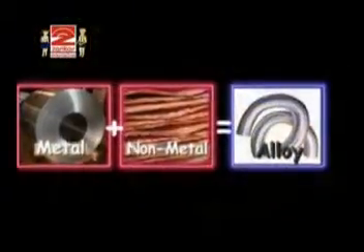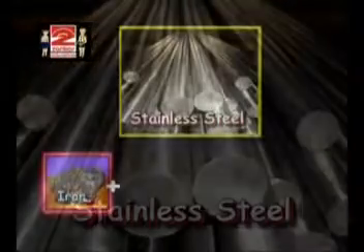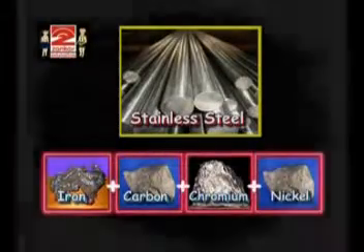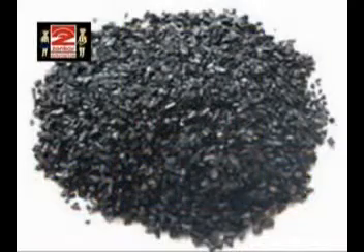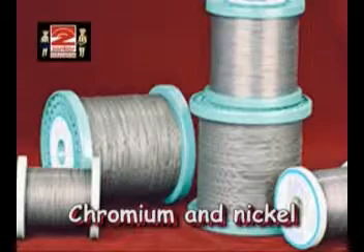When 2 or more metals, or a metal and a non-metal, are fused together, it is known as an alloy. For example, stainless steel is an alloy of iron plus carbon plus chromium plus nickel. Carbon gives hardness to the mixture. Chromium and nickel give a silvery look to the mixture.